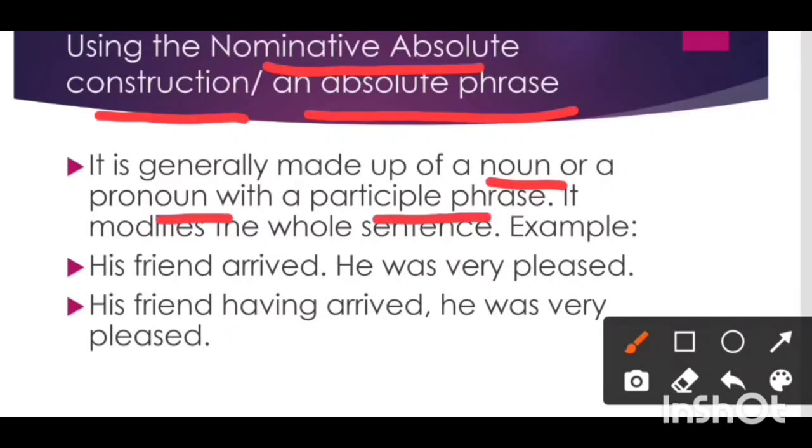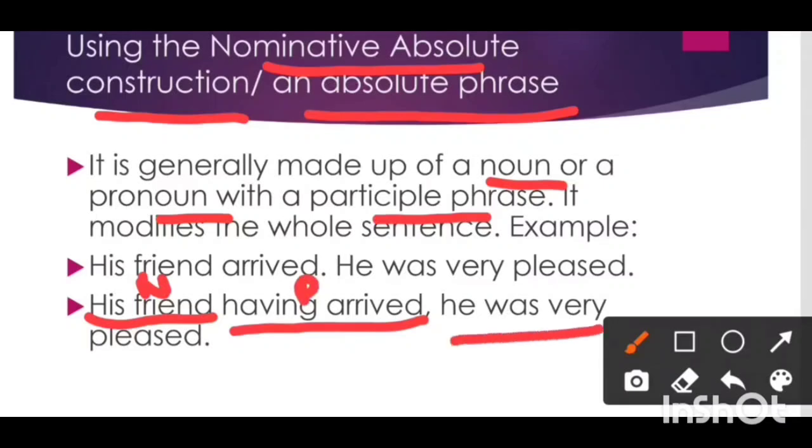Remember this. His friend arrived. He was very pleased. His friend having arrived. So this is an absolute phrase because it has a noun and it has a participle phrase. Perfect participle: his friend having arrived. The whole phrase is modifying the whole sentence. His friend having arrived, he was very pleased. उसके friend के आने पर वो बहुत ही खुश था.